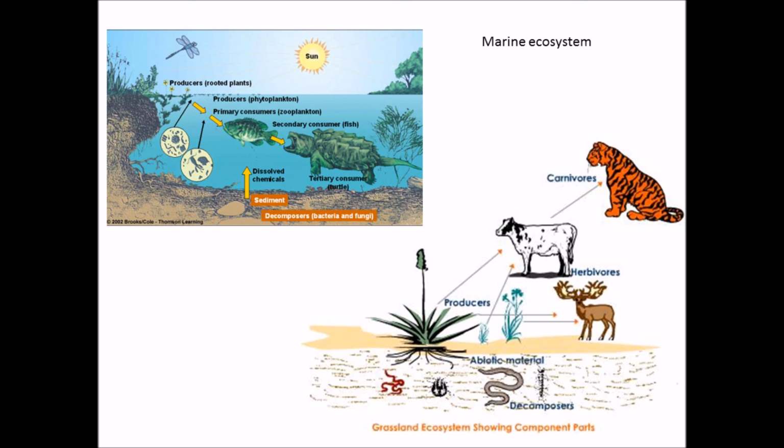So you can see the chain from producers to consumers. The producer is again the plants, and consumers are others who are dependent on the plants. The cow or deer is the primary consumer, and the tiger is the secondary consumer, but it depends on primary consumers, right? Because a tiger cannot eat plants, it can eat only herbivores, because it is a carnivore.